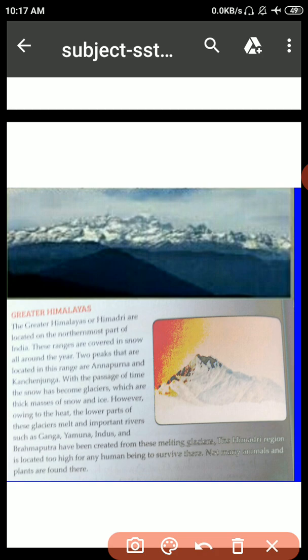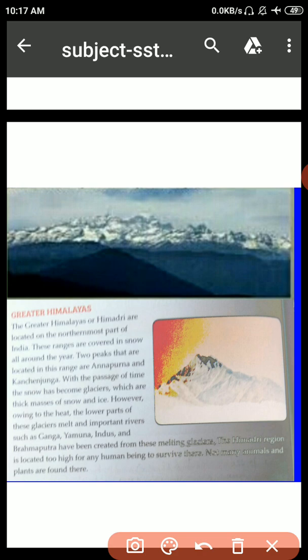Now, one interesting thing here. The Himalayas are the youngest mountains in the world, and Santosh Yadav of India has climbed Mount Everest twice. So today we will study the Himalayan mountains and their ranges.